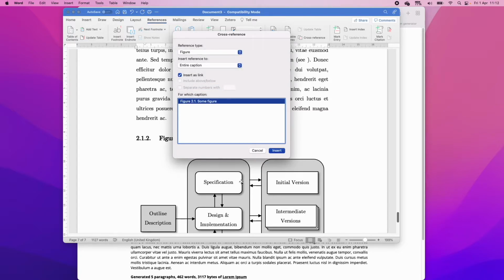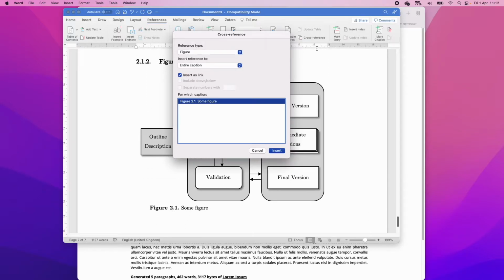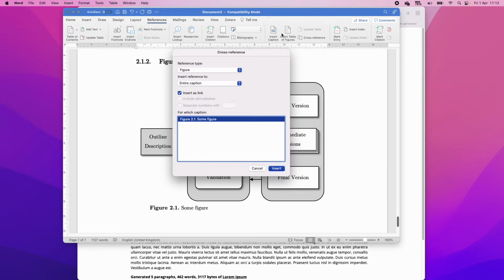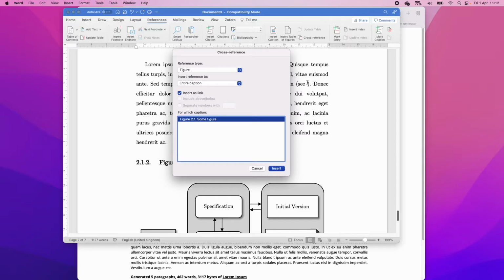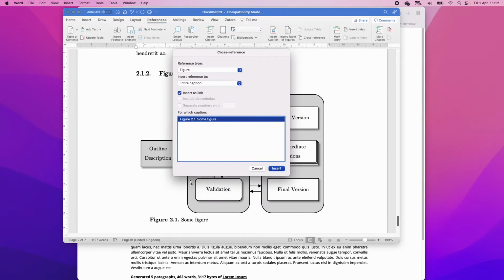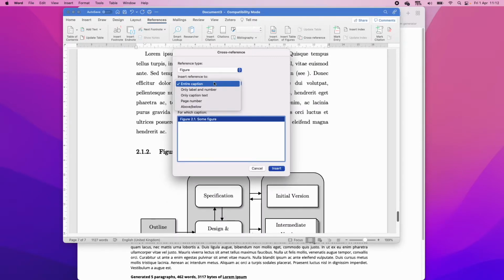Because we've told Word that this is a figure by using the Insert Caption feature, we can then insert this caption. We don't want the entire caption because that will include the whole text, so it will say figure 2.1 some figure. We just want the label and number.